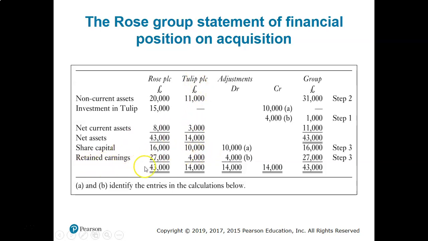And the retained earnings, Rose has £27,000 and Tulip has 4,000 retained earnings. All right. So how can we prepare a combined consolidated financial statement for these two companies together, the parent company and the subsidiary company? How can we make it a combined statement?